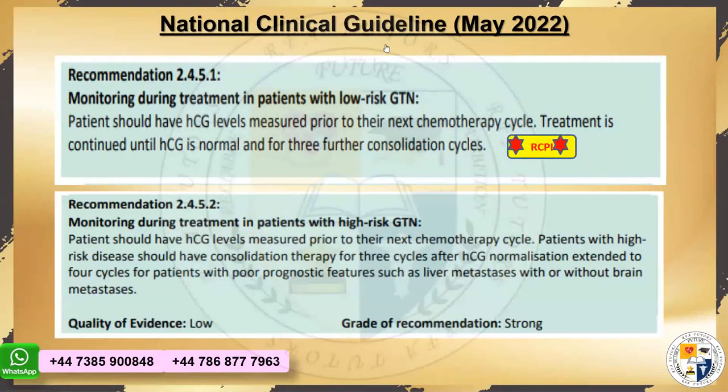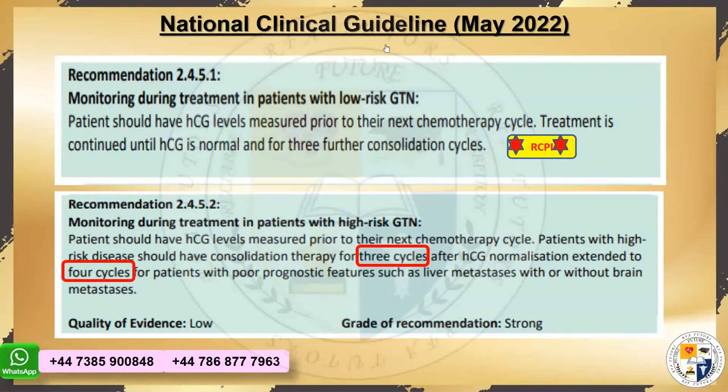When the HCG gets back to normal, 3 further consolidation cycles, the intensification cycles, are done after getting normal. So any patient should have HCG levels measured prior to the next chemotherapy cycle and should have 3 cycles after the HCG normalization. If these patients have poor prognostic features, these 3 cycles would be extended to 4 cycles.